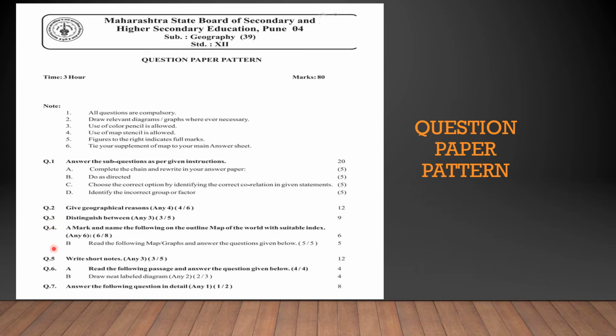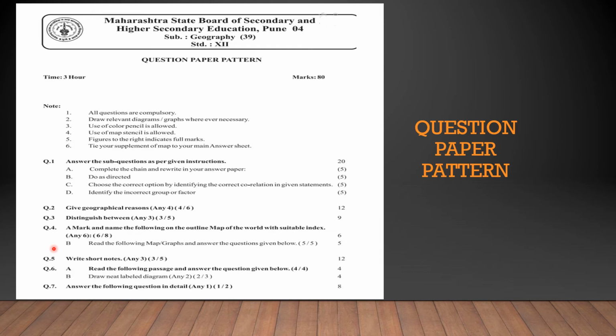Question number 4 is a map question. So there are 2 sub questions in question number 4. First, you will mark and name the following on the outline map of the world with suitable index. So there will be a question and you will have to mark on the map. Second question is, you will read the map. Map will be given to you, and after that the questions will be given to you. You will read the map and then answer the following questions.